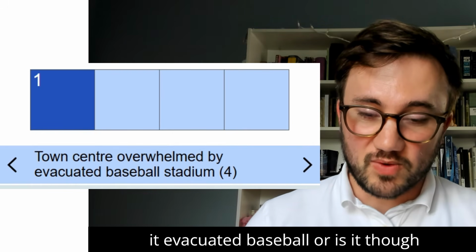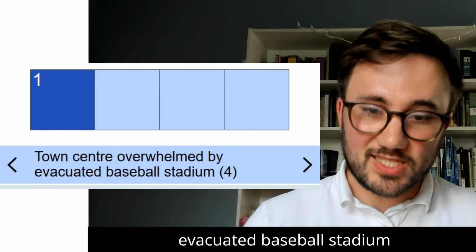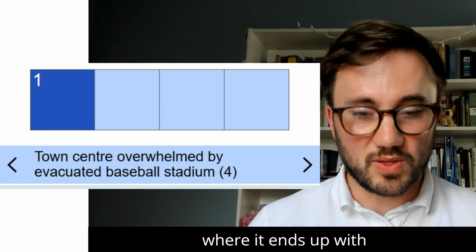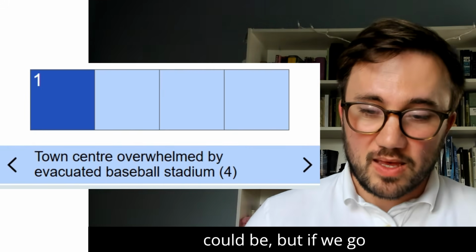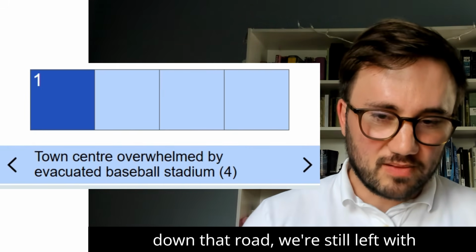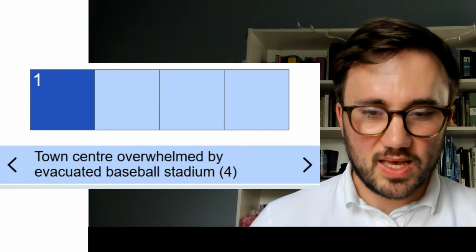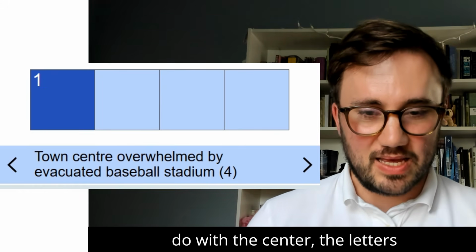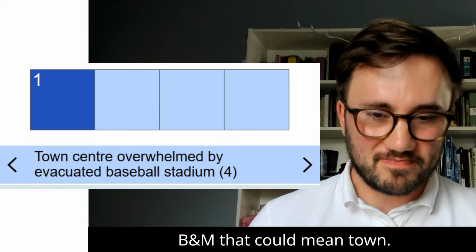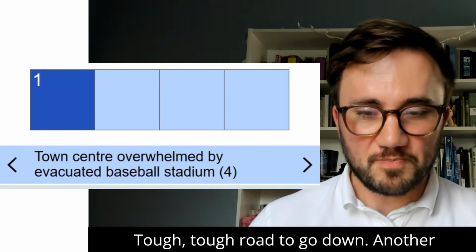Now, is it evacuated baseball or is it, though, evacuated baseball stadium, where it ends up with B and M? Could be. But if we go down that road, we're still left with town. Is town the definition? How do we get a word out of center? So something to do with a center, the letters B and M, that could mean town. Tough road to go down.